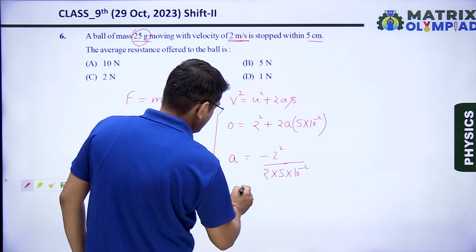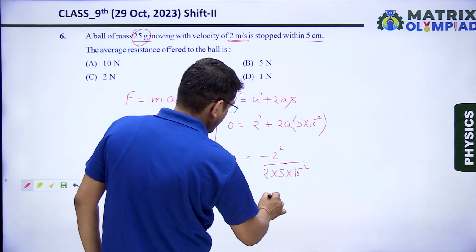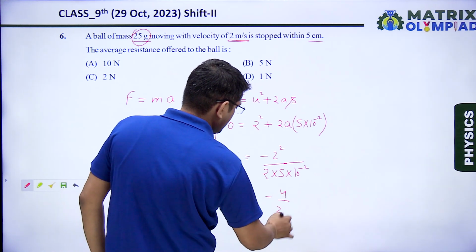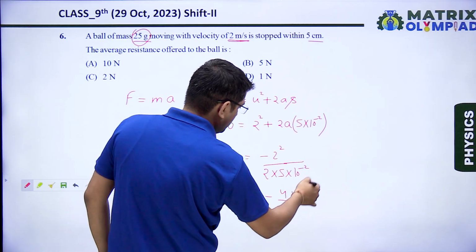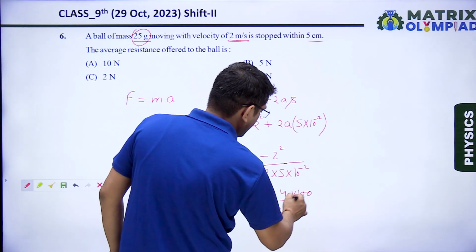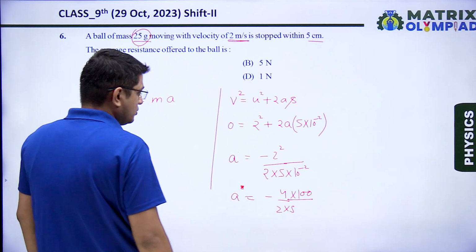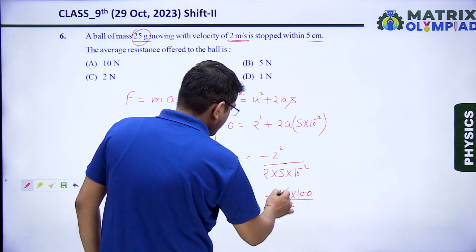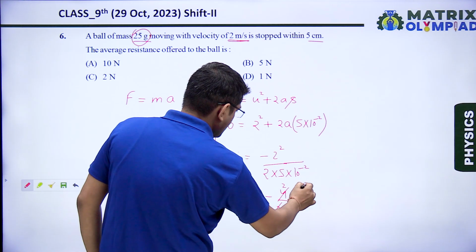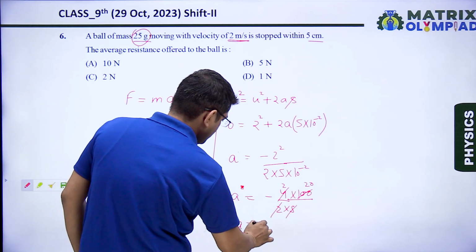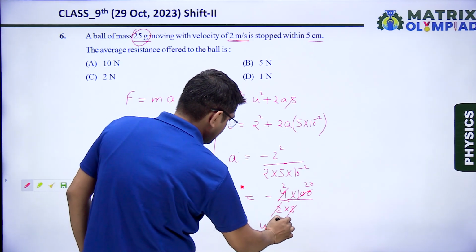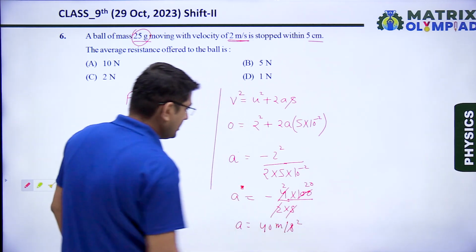Or we can say A is equals to minus 4 divided by 2 multiplied by 5, and if we take it upward, 10 to the power minus 2 becomes 10 to the power 2. That means it becomes 100. So solving this, it becomes acceleration is 40 meter per second square.